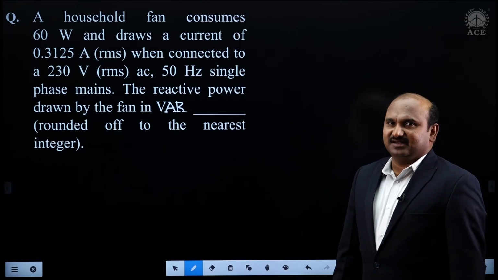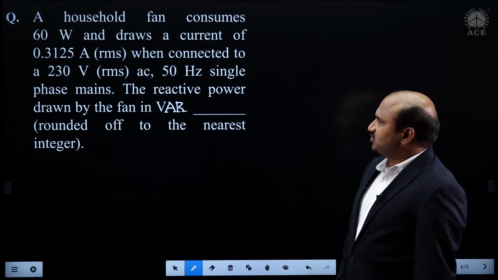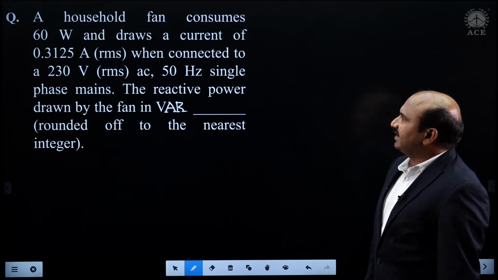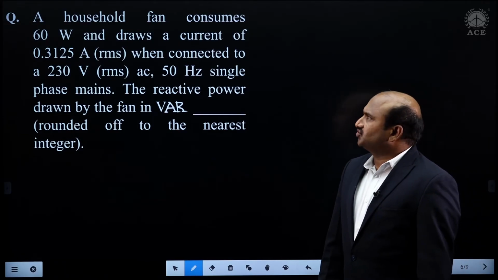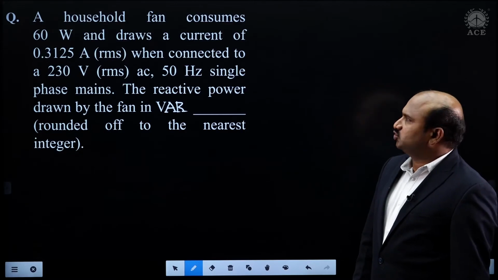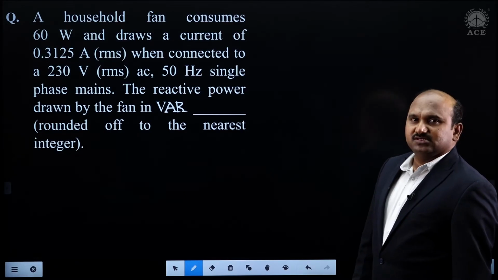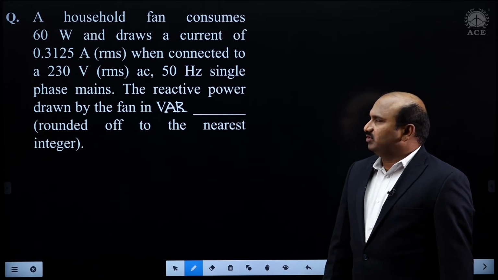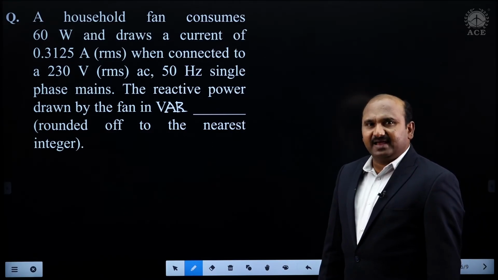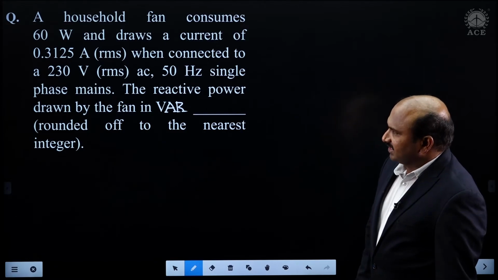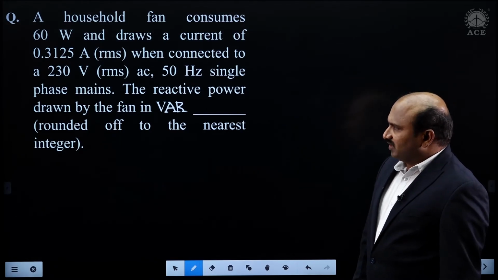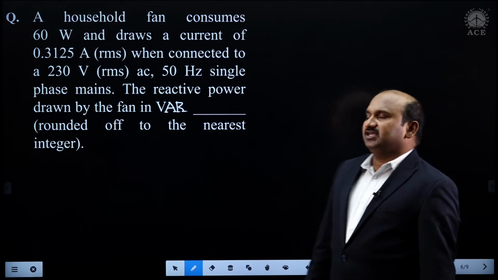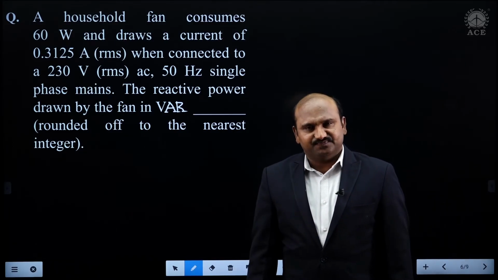Dear students, let me consider the next example. The question is: a household fan consumes 60 watts and draws a current of 0.3125 amperes, which is an RMS value, when connected to a 230 volts RMS AC supply with 50 hertz single phase mains. The reactive power drawn by the fan is in VAR, rounded off to the nearest integer.